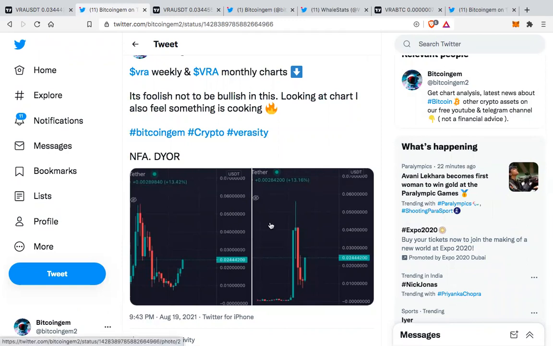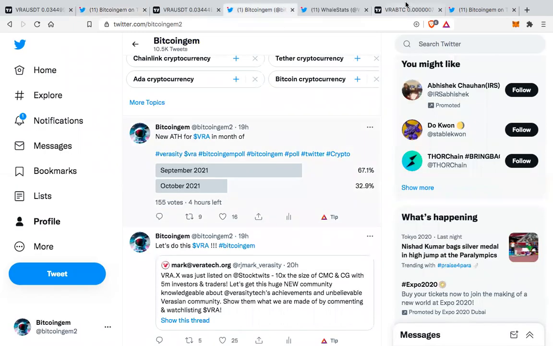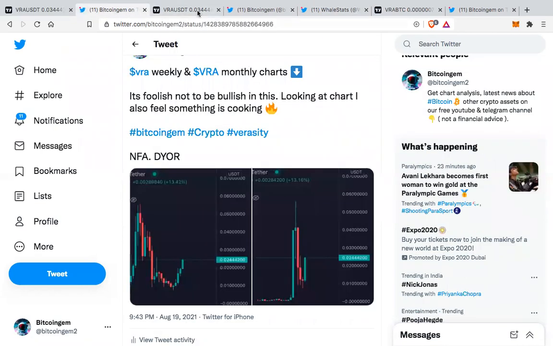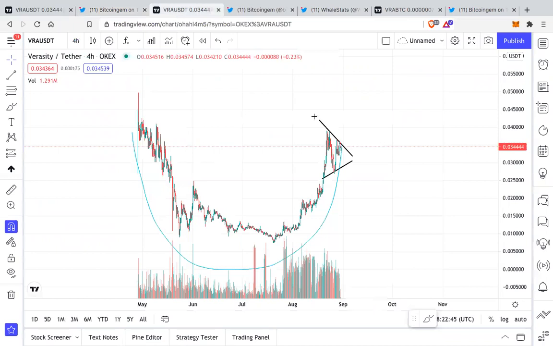And looking at the buying that was happening in the entire August month, we are sure to expect a lot of fireworks in the coming next 2 to 3 months. And this is just an indication. Whales buying is just an indication. This can be exchanges, new exchanges that are loading up the token. We don't know. But this is certainly a lot of positive and bullish news for VRA. And also we know fundamentally Q3, Q4 are going to be excellent for VRA.